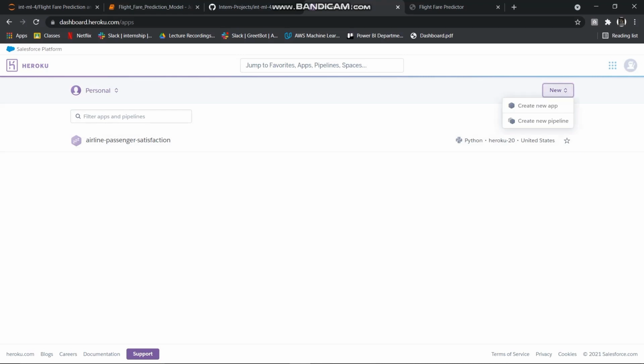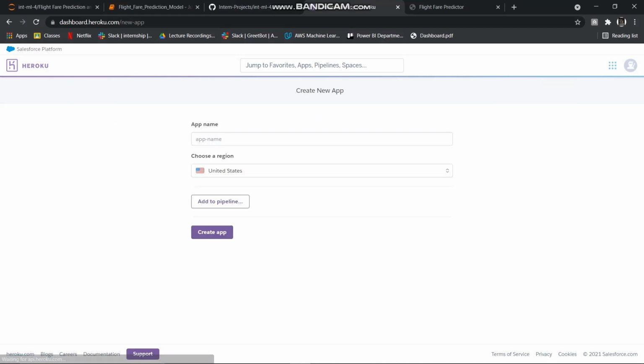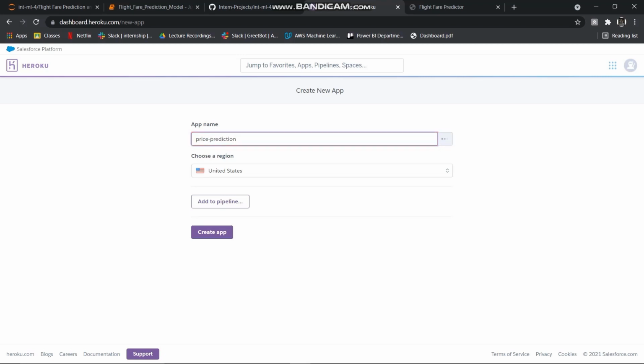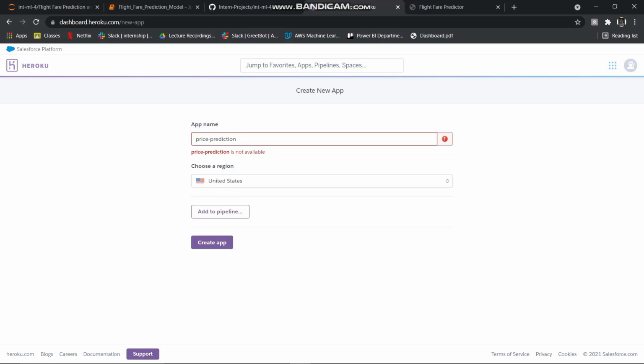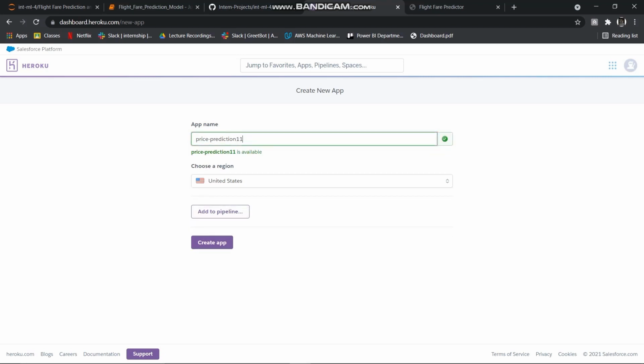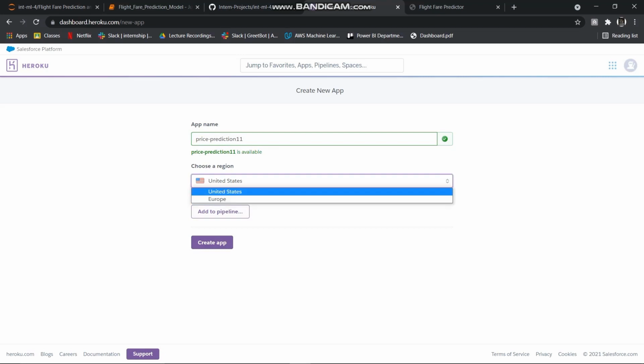We will create this new app, and after that we'll give it the name price prediction, and we'll select the region. Let it be.